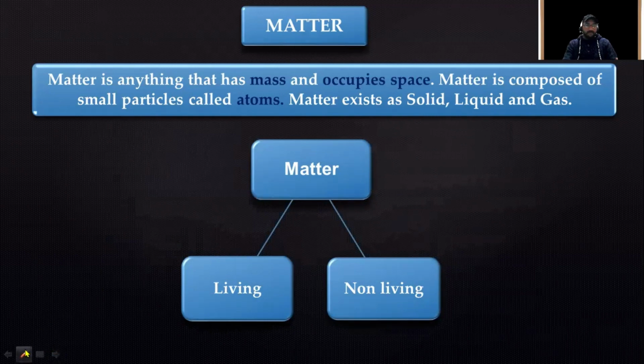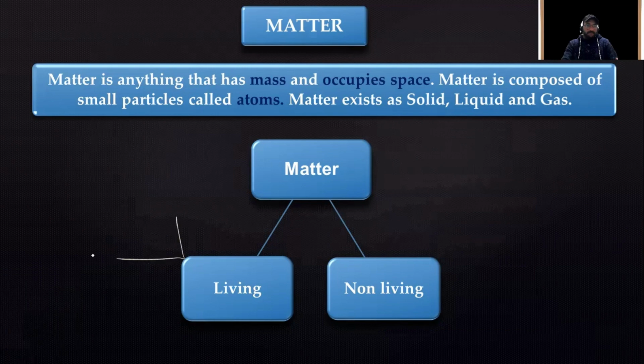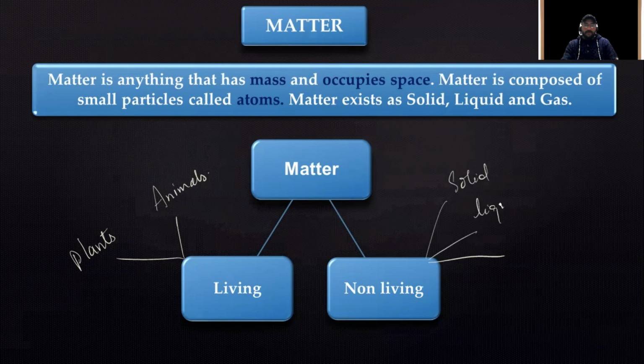In case of living, we can include plants and animals, broadly, microorganisms also. In case of non-living things, we can include anything non-living: solid, liquid, and all the gases.